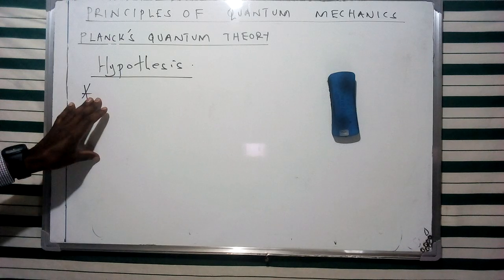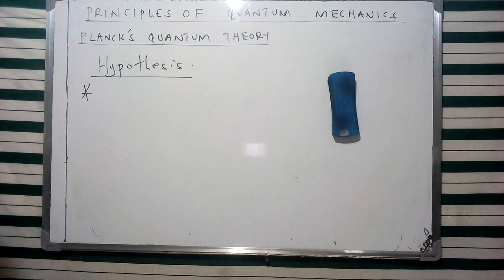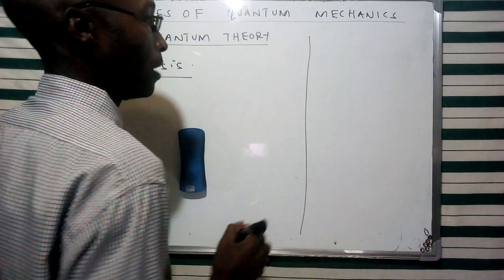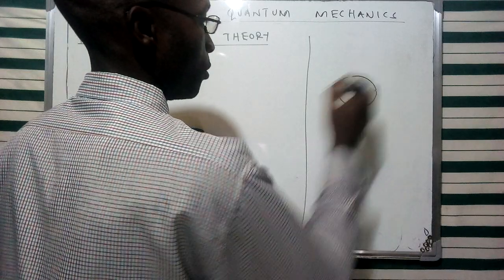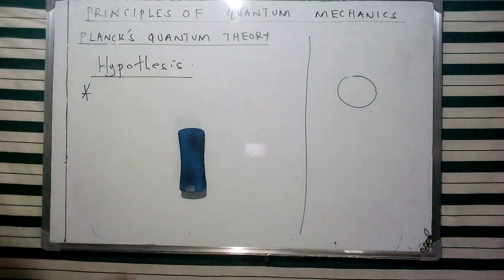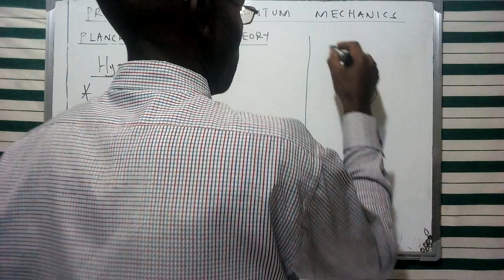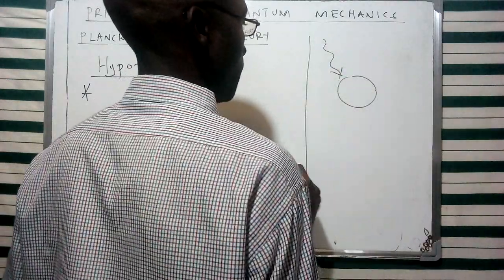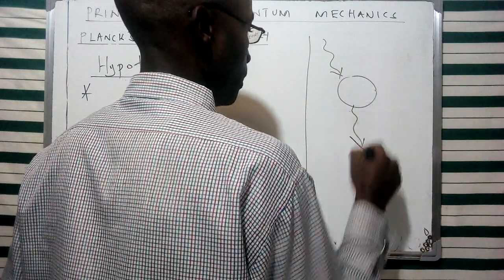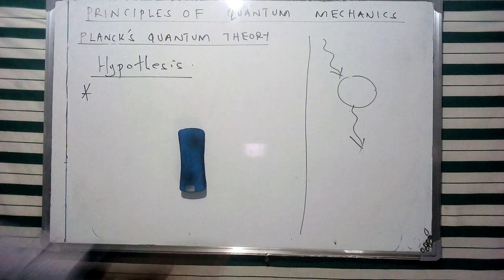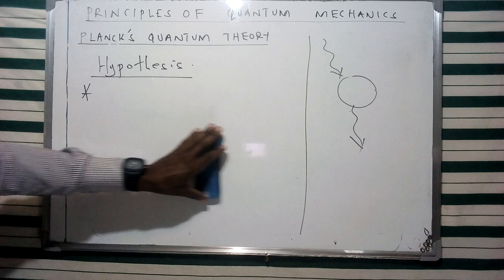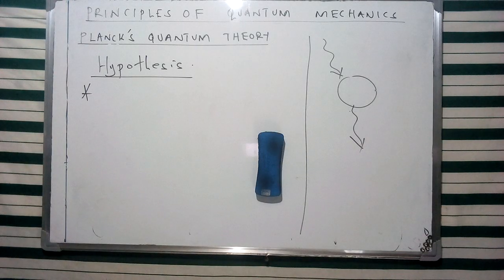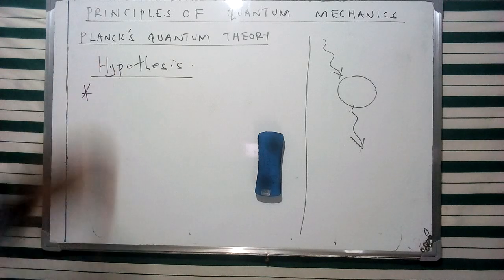Now Max Planck proposed that a black body, which I had spoken about in one of our videos, gave a spectrum. I'm going to put a link to the similar discussion in the description box of this video. We had said that a black body is a perfect emitter and a perfect absorber of radiation. So in this case, Max Planck tried to explain black body radiation, which gave a unique spectrum. And this was done in terms of this specific theory that he had advanced, referred to as Planck's quantum theory.